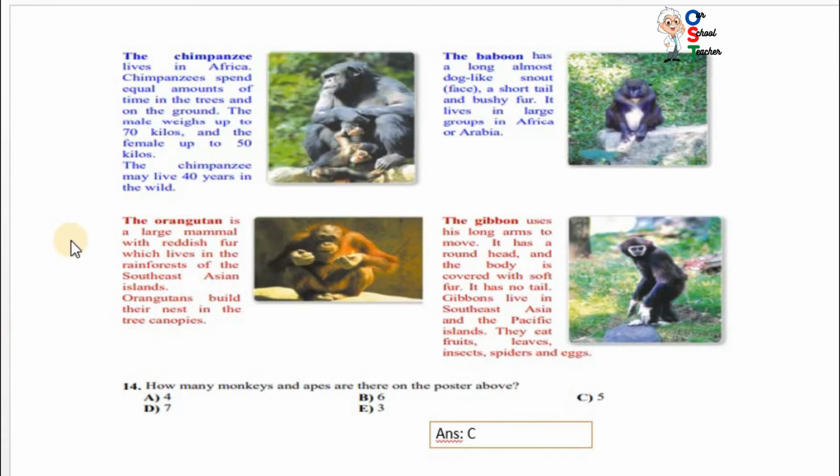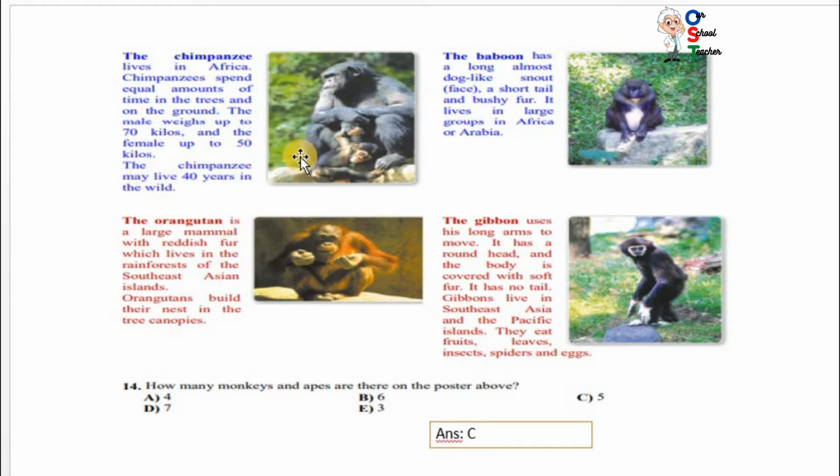Now move on, next comprehension. The chimpanzee lives in Africa. Chimpanzees spend an equal amount of time in the trees and on the ground. The male weighs up to 70 kilo and the female up to 50 kilo. There is a difference between 70 and 50. It means males have 20 more kg than females. The chimpanzee may live 40 years in the wild.